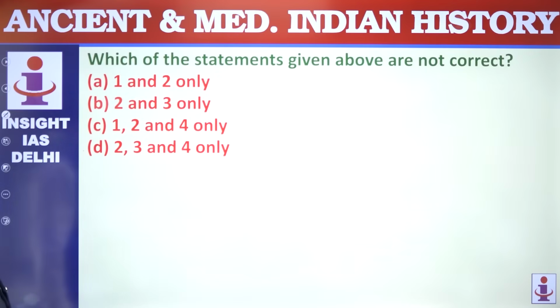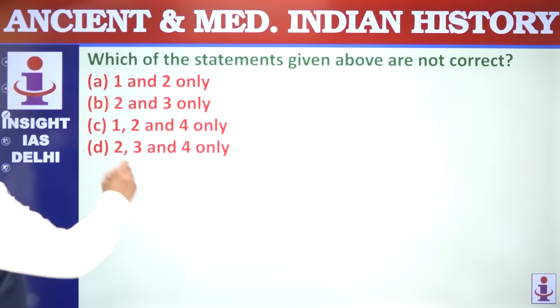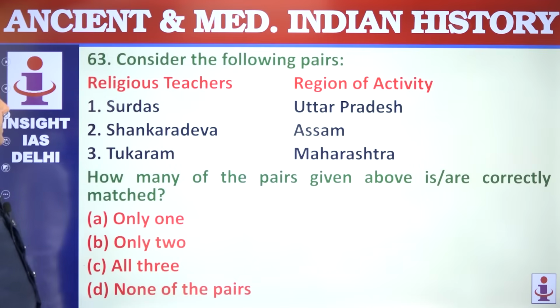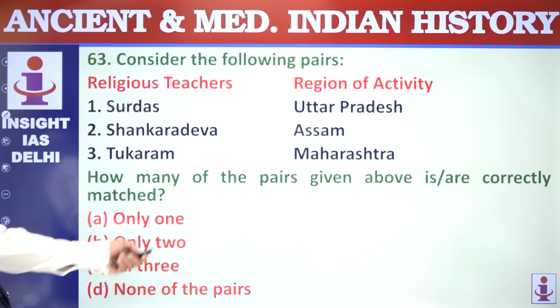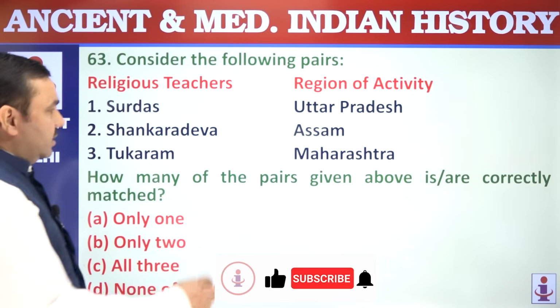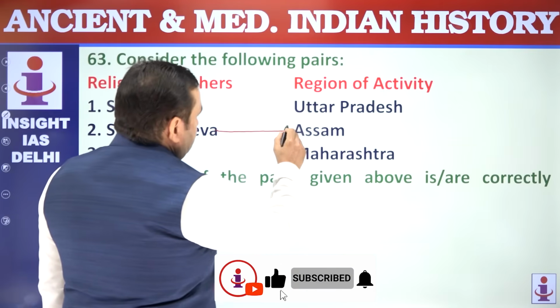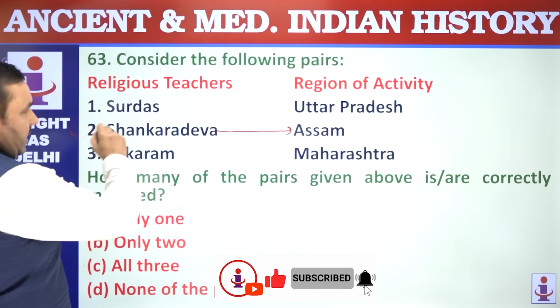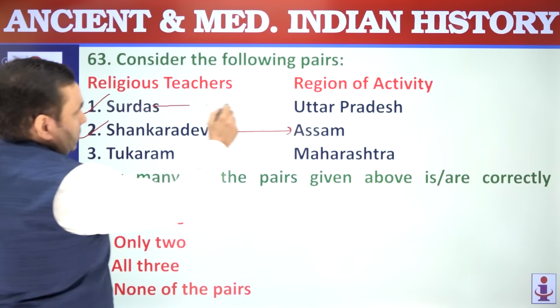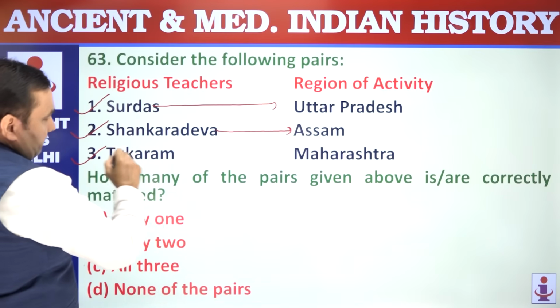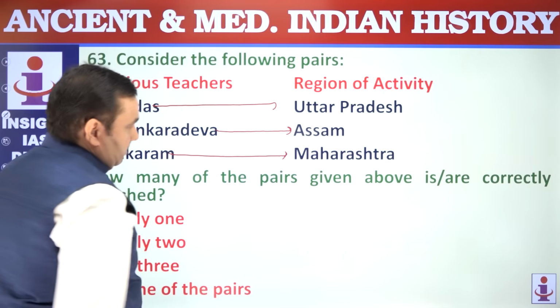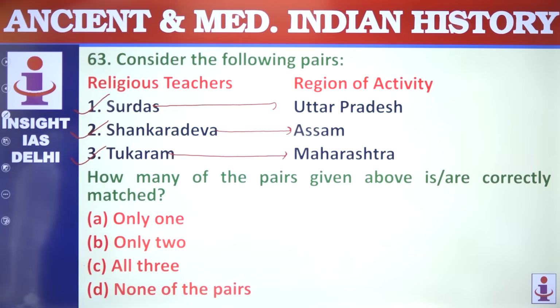1 is correct. Not correct: 2, 3, 4. 63. Surdas, UP; Sankardev. It's not Sankaracharya. Vaishnava Bhakti says Sankardev of Assam, the inventor of Satriya dance, one of the 8 classical dances today. Tukaram was a Marathi Bhakti saint, part of Maharashtra Dharma. All are correctly matched.